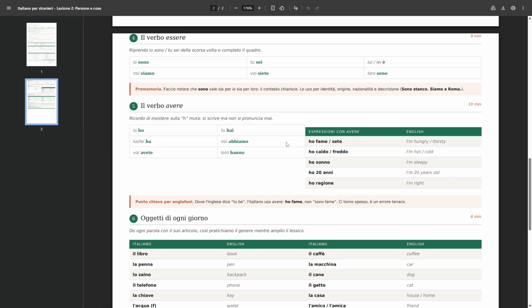Okay, and then the expressions that usually in English are with the verb to be. So like, for example, I'm hungry, I'm thirsty, I'm hot, I'm cold, I'm sleepy, I'm 20 years old, I'm right. These expressions that in English use the verb to be, in Italian they use the verb to have.